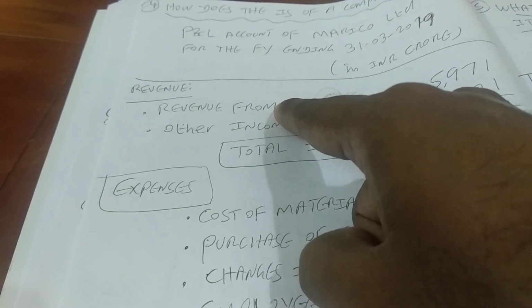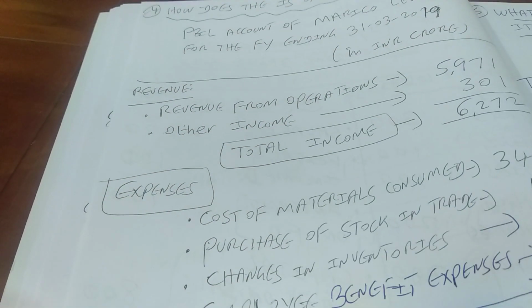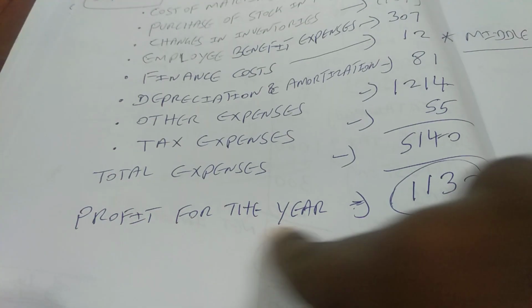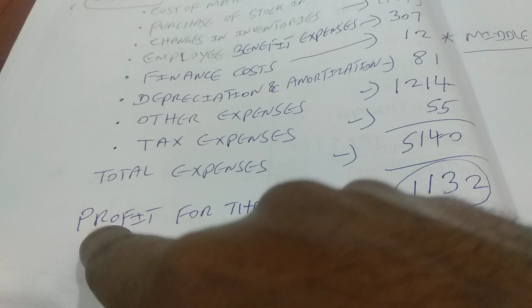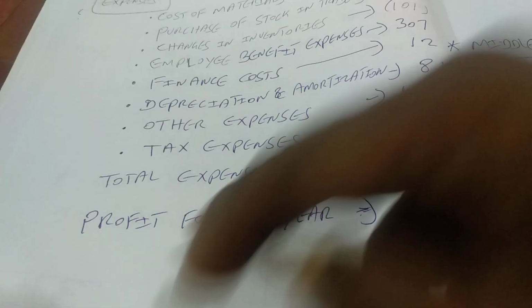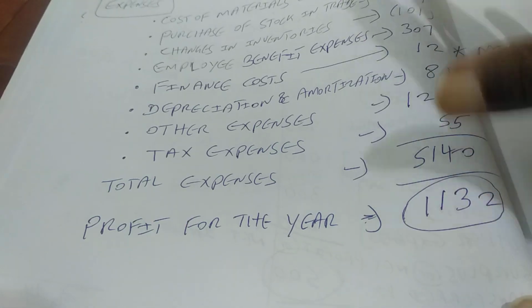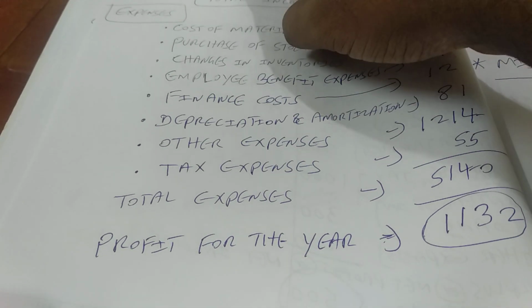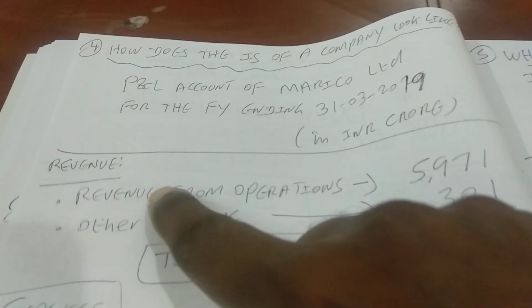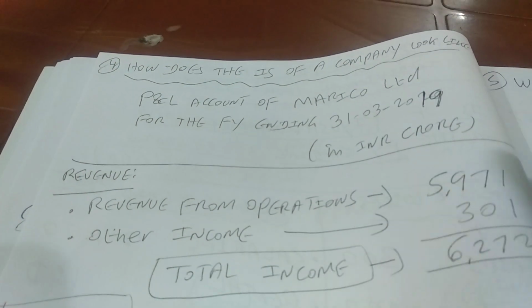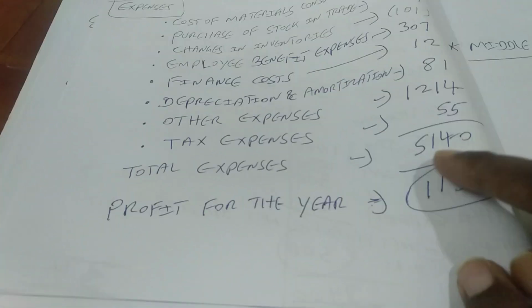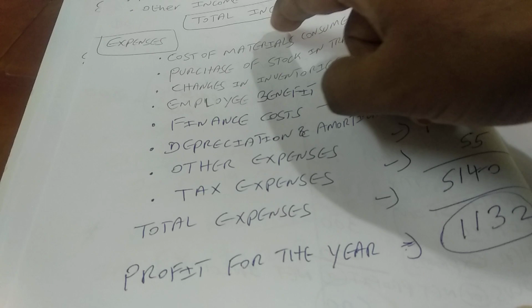If you look at the bottom end, the last line item is the net profit for the company, otherwise known as the bottom line, because it is the bottommost item in the entire vertical statement. So profit is the bottom line, and sales revenue is the top line. Total revenue for the company is 6272 crores. Total expenses for the company is 5140 crores, which consists of these items.